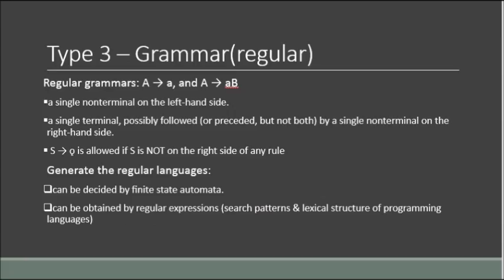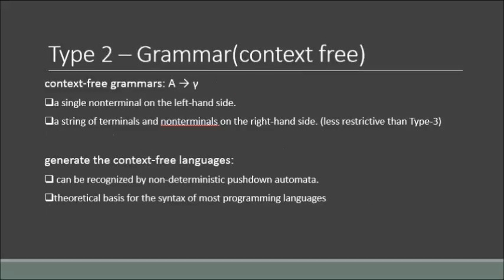The rules of the regular grammar are as follows. A single non-terminal should be on the left-hand side, and a single terminal, possibly followed by a single non-terminal, on the right-hand side. The regular languages generated can be decided by finite state automata or can be obtained by regular expressions.